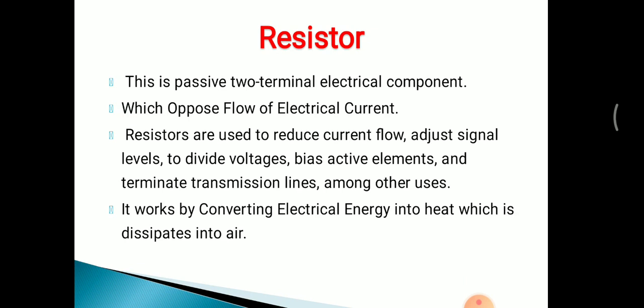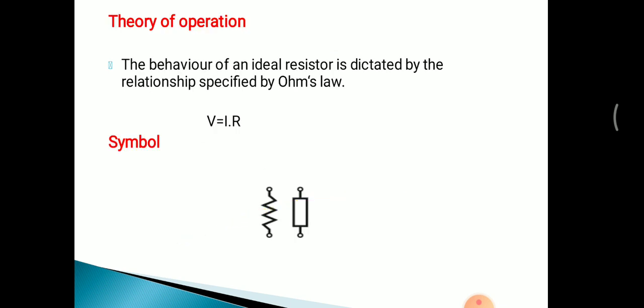Then the main function of a resistor is to oppose the flow of electrical current. That's why it is used to reduce the flow of current, adjust the signal level, divide voltages, bias active elements, and terminate transmission lines, among other uses too. So how does it work? It works by converting electrical energy into heat, which is dissipated into the air.